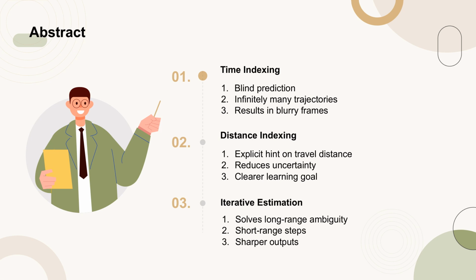Even with this guidance, long-range motion can still result in blurry objects due to directional ambiguity. To address this, we propose an iterative reference-based estimation strategy that breaks down long-range predictions into several short-range steps, resulting in markedly sharper outputs and superior perceptual quality.